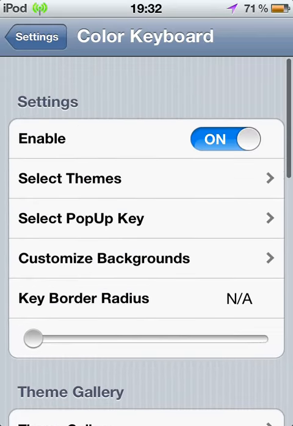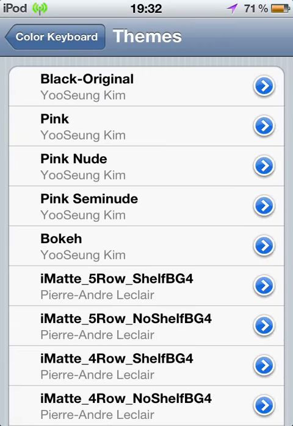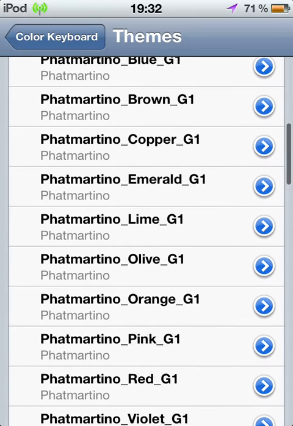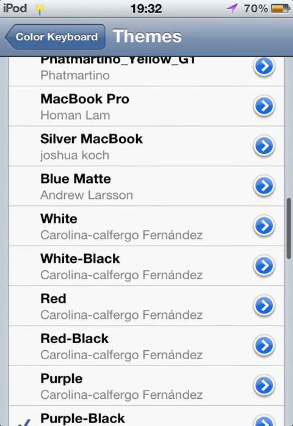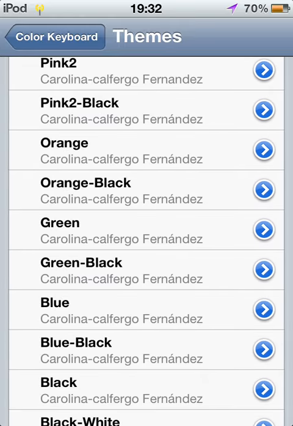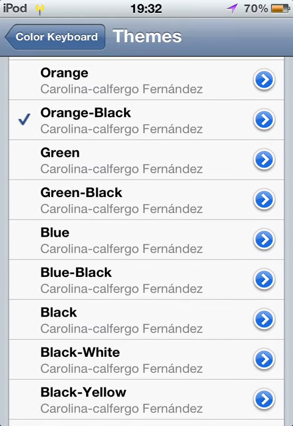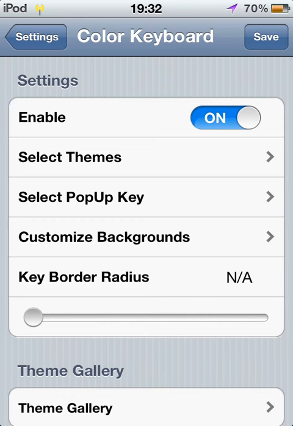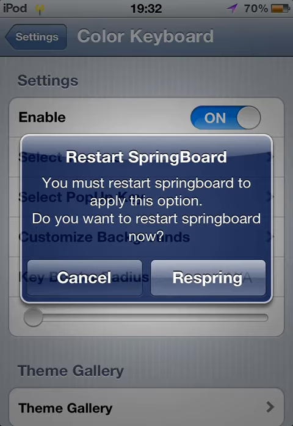So what you want to do is go to select themes, find any theme you like. I'm going to go with orange black there. So then you want to exit out of it, push save. So your device is going to respring now. And after that you should just go along to your keyboard and you will have a coloured keyboard.